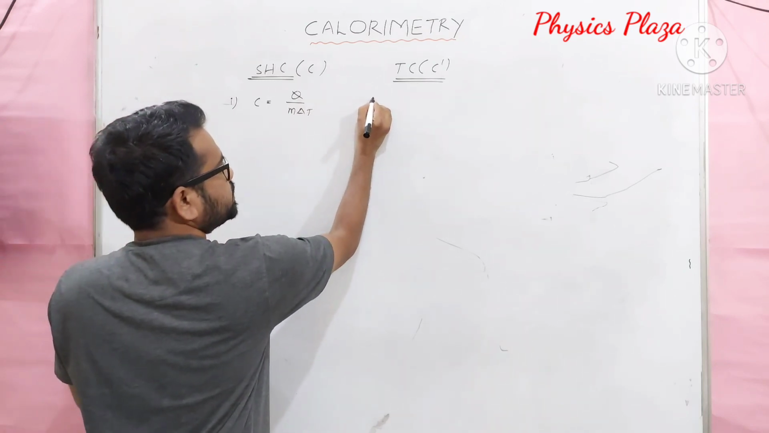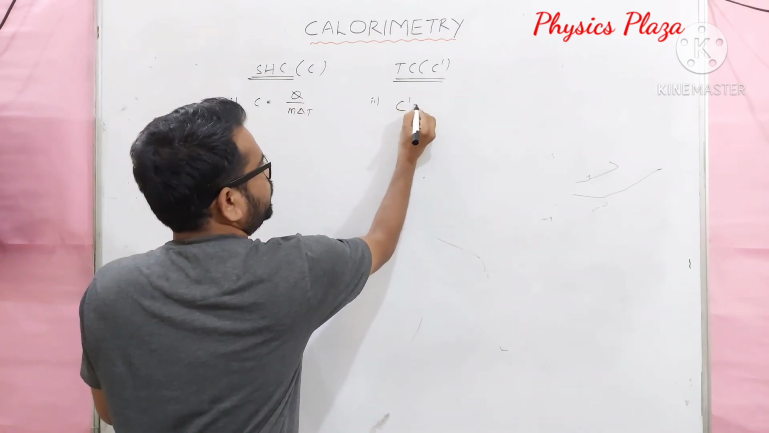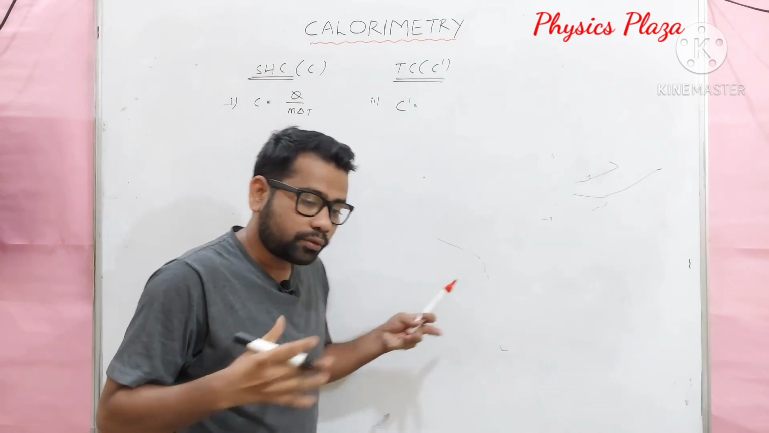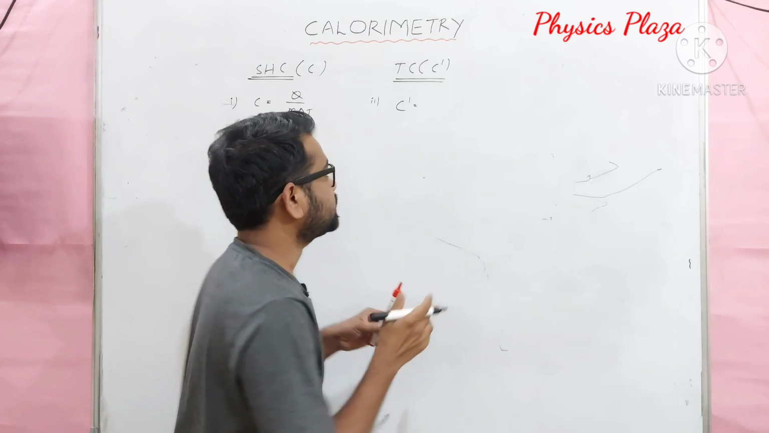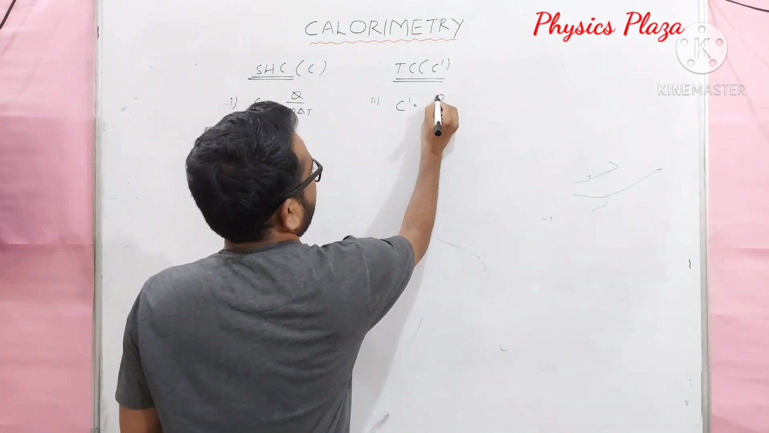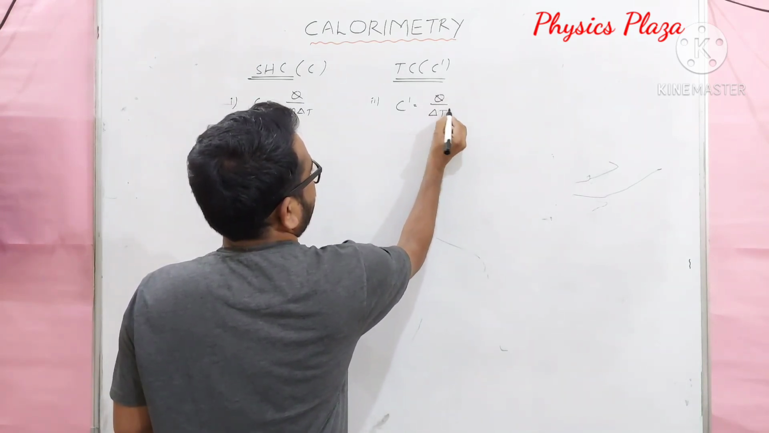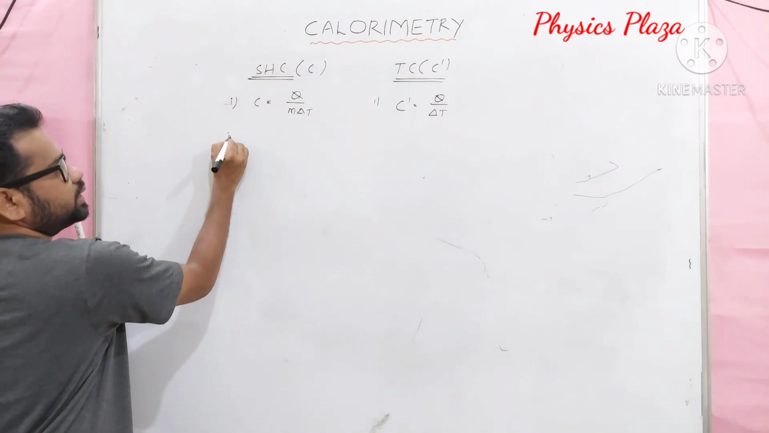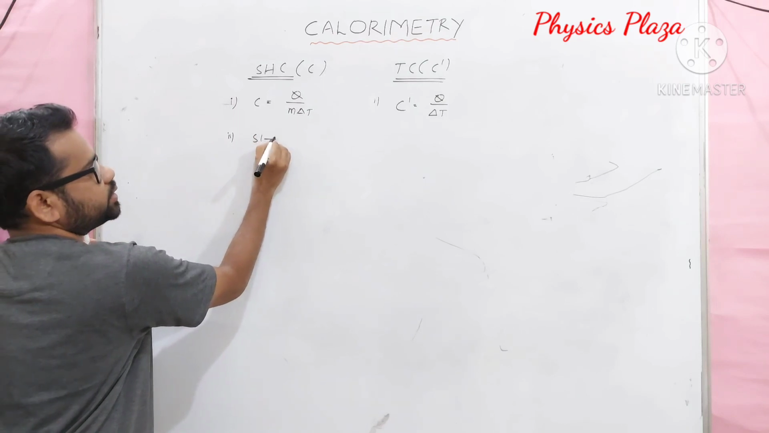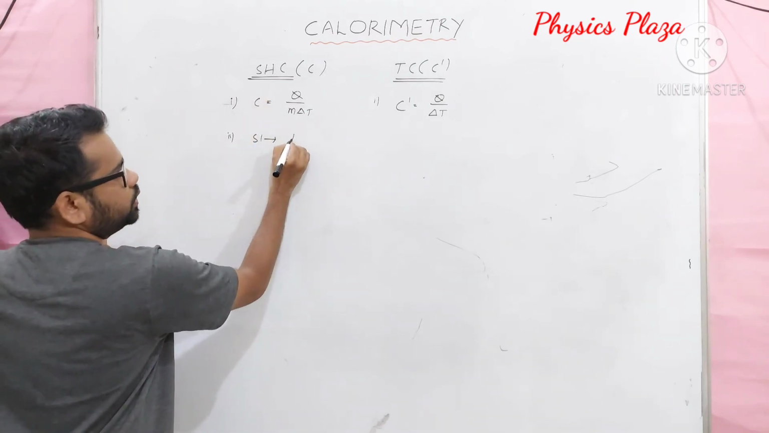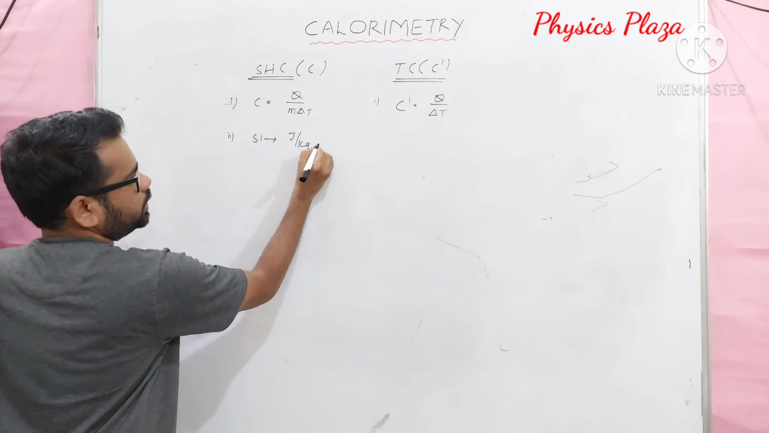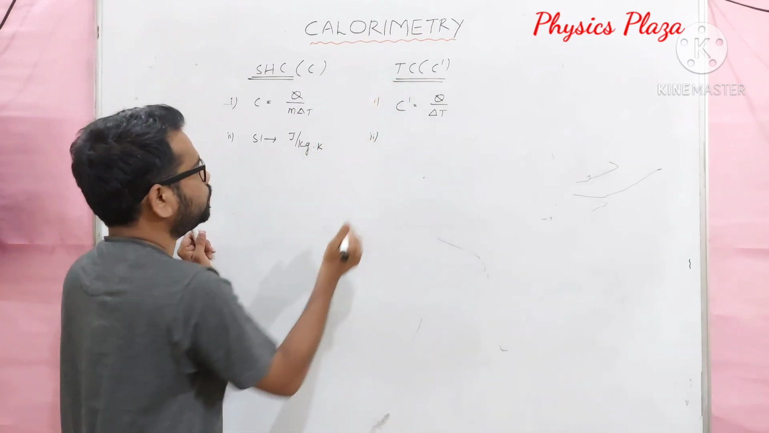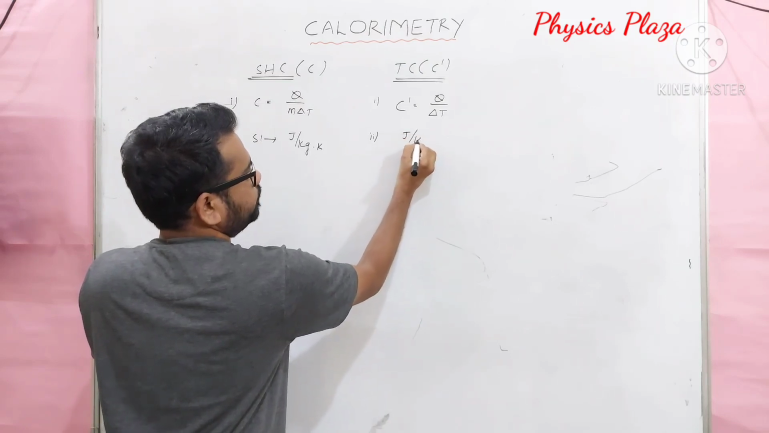Then what is thermal capacity? The amount of heat required to raise the temperature of the whole body by 1 degree Celsius. The formula is C dash is equal to Q by delta T. And here let us write the units. The SI units of specific heat capacity are joule per kg Kelvin, whereas the SI units of thermal capacity are joule per Kelvin.